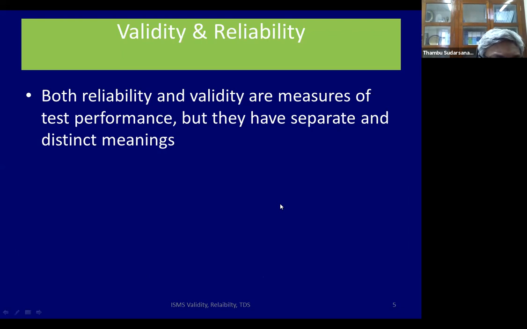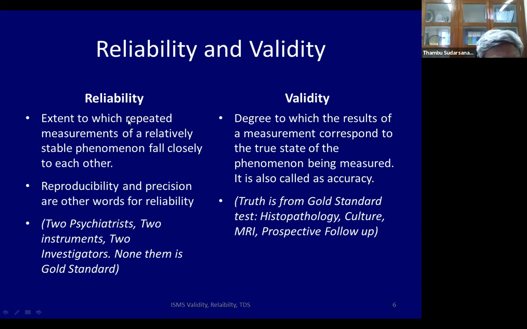To recap, reliability and validity are both measures of test performance, but they have different meanings. Reliability is the extent to which measurements of a relatively stable phenomenon fall close to each other. Reproducibility and precision are other words used for reliability. For example, two psychiatrists use two instruments, two investigators. None of them is a gold standard, but we just want to know how closely the two are related to each other, or reproducible. Validity, on the other hand, is the degree to which results of a measurement correspond to a true state of the phenomenon being measured.